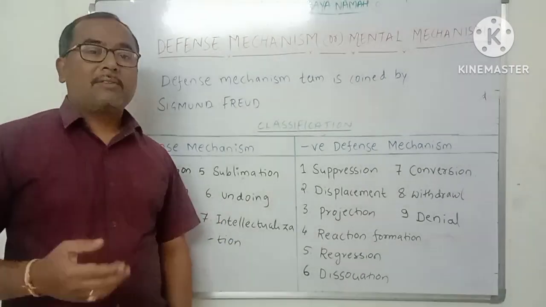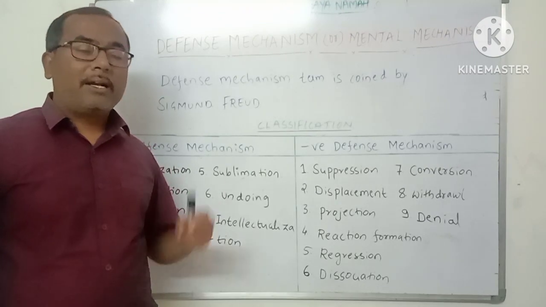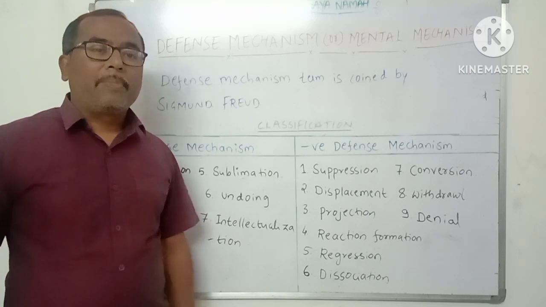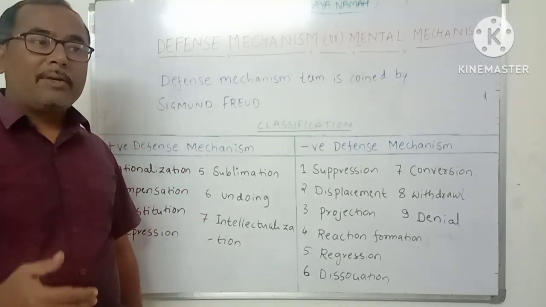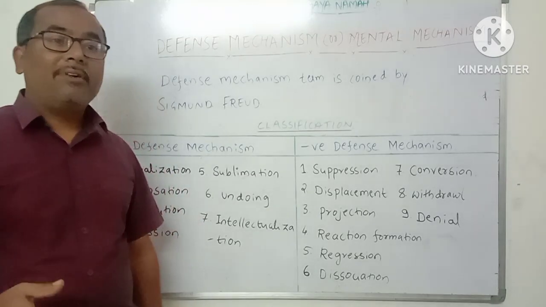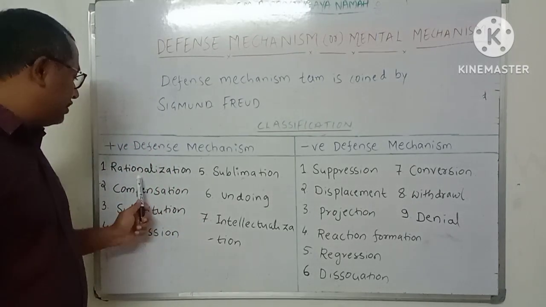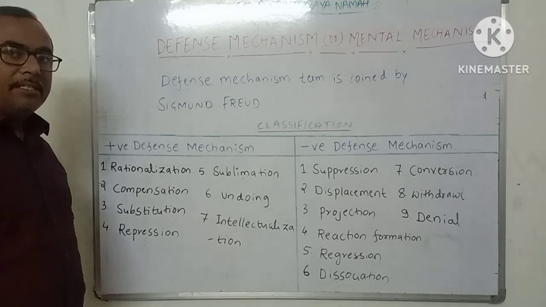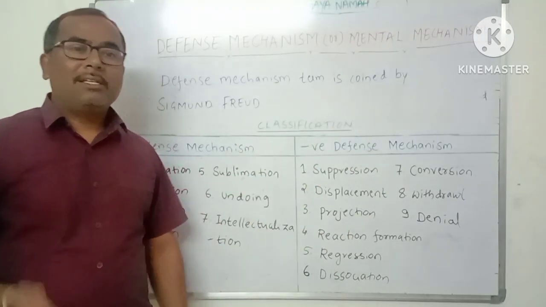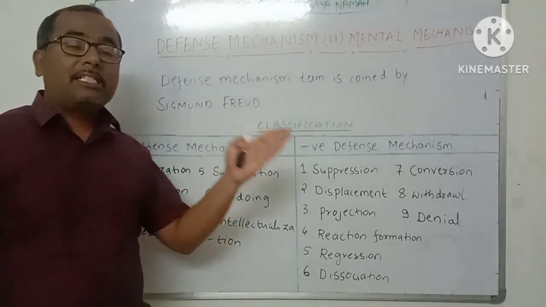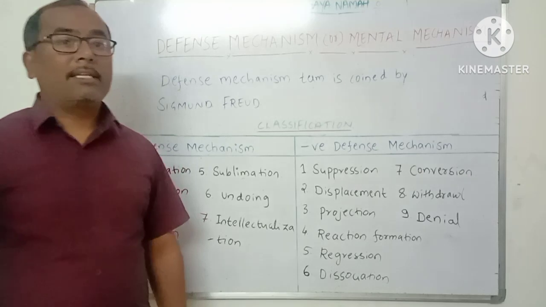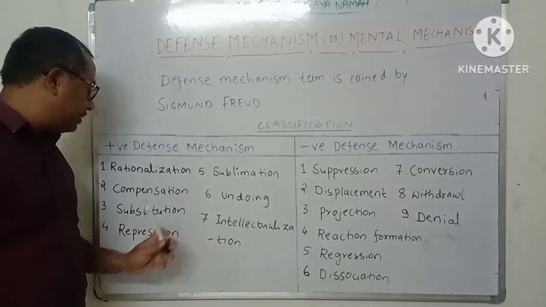For example, he may say that there is no proper electricity in the hostel, or that the question paper was very tough. Such rationales or reasons protect his self-respect and prevent the occurrence of anxiety or stress. This is known as rationalization. Unconsciously he gives a reason for his unacceptable behavior; he never accepts the exact truth about it. That is rationalization.